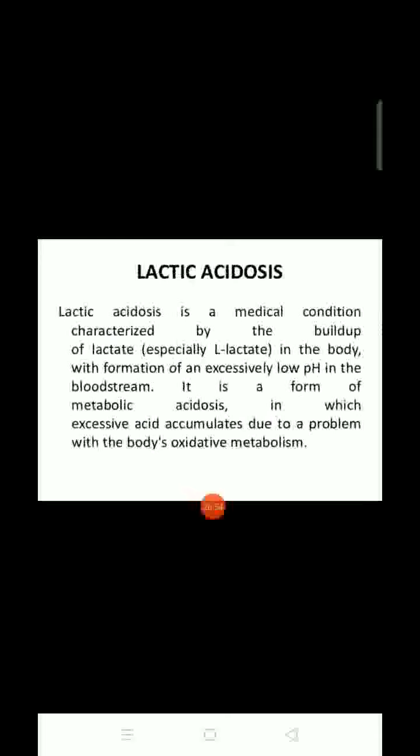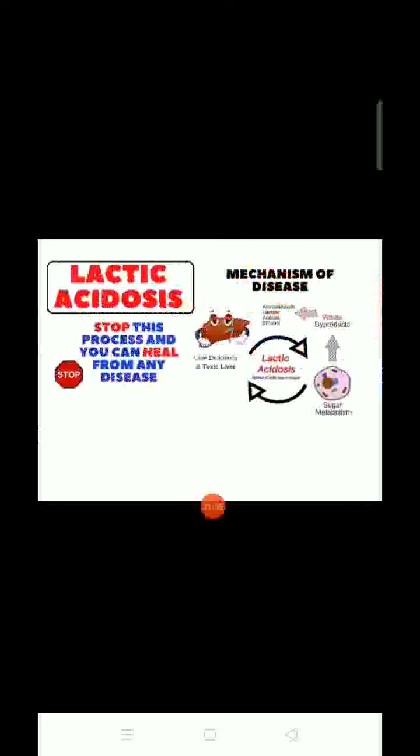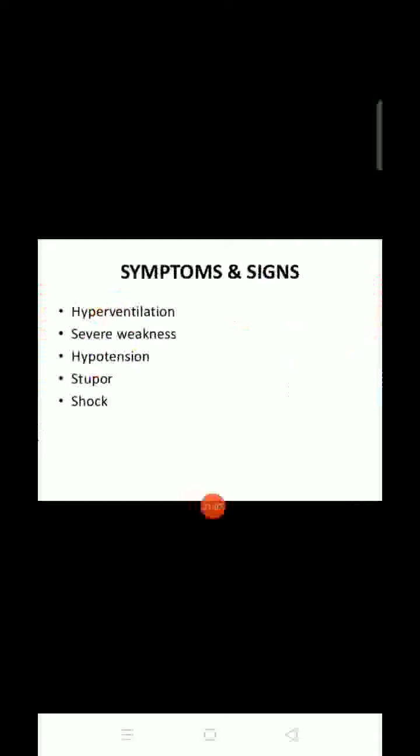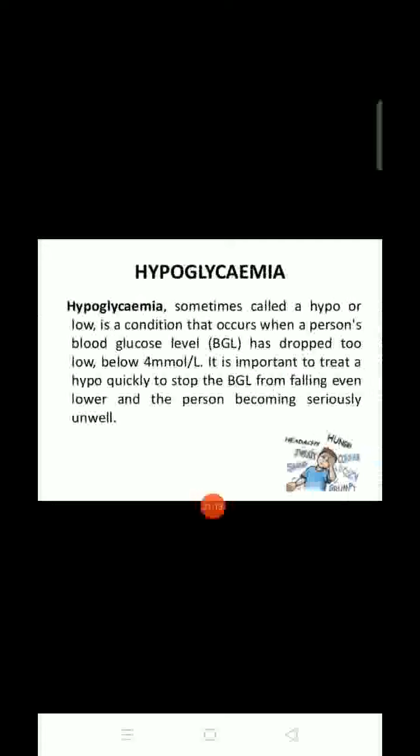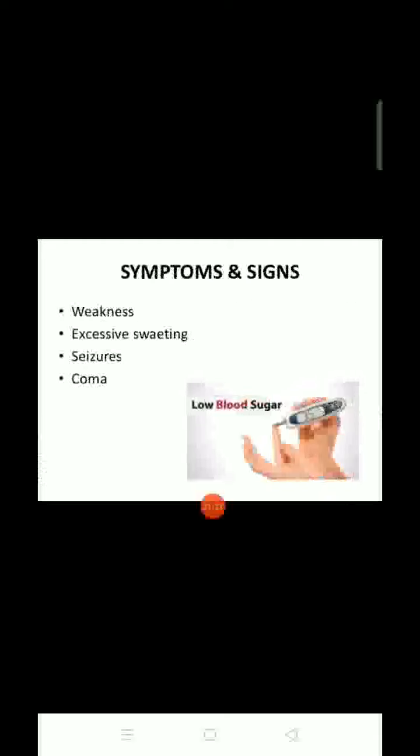Next is lactic acidosis, the medical condition of buildup of lactate, an excess buildup of lactate. Because of this, there is a low pH in the bloodstream. What are the symptoms? There is hyperventilation, severe weakness, hypotension, stupor and shock. Next is hypoglycemia, sometimes called a hypo or low. This is the condition that occurs when a person's blood glucose level is low. Symptoms and signs: weakness, excessive sweating, seizures and coma.